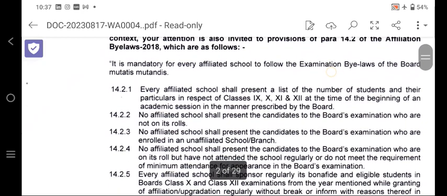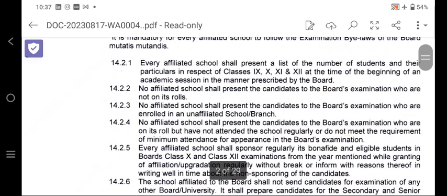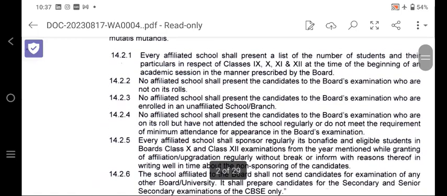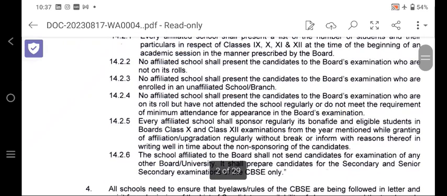And what are the mandatory things that every affiliated school should do as per the bylaws? Number one, every affiliated school shall present a list of the number of students and their particulars in respect of class 9, 10, 11, 12 at the beginning of the academic session. No affiliated school shall present candidates to the board examination who are not on its roll. That means if any affiliated schools are found taking students from unauthorized schools, it is a punishable offence according to the CBSE. So that should be avoided.